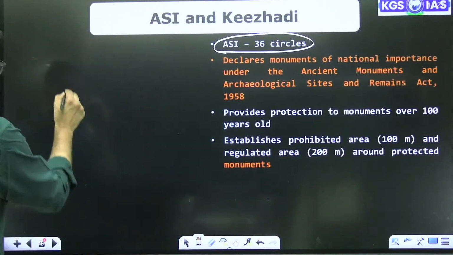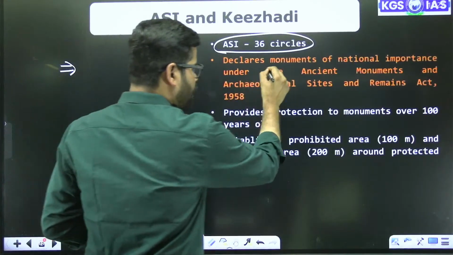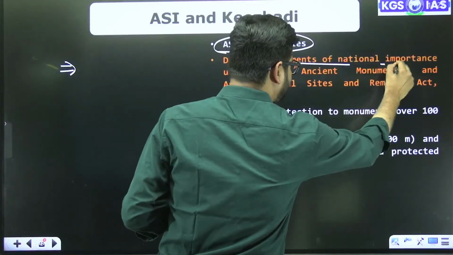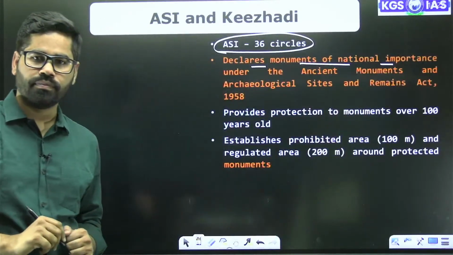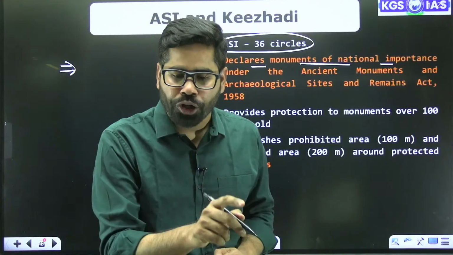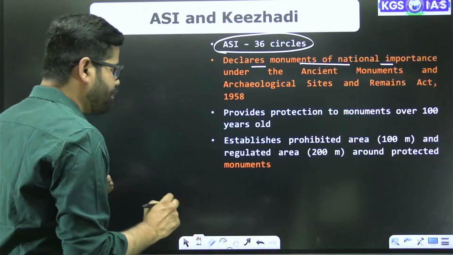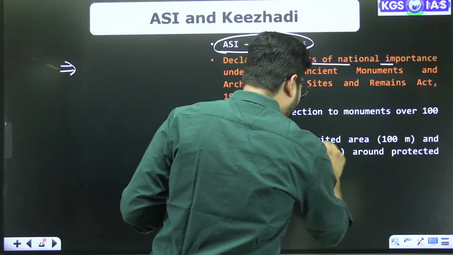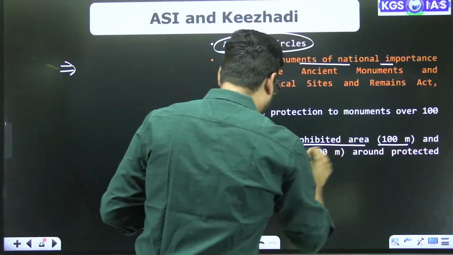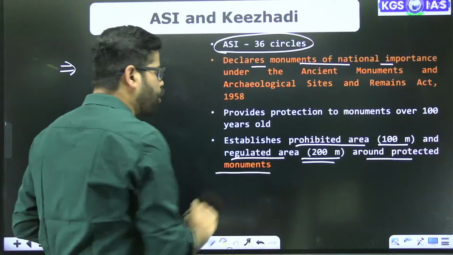Now there is one more very important part. This body is responsible for declaring monuments of national importance. And at the same time, it establishes a prohibited area of 100 meters and a regulated area of 200 meters around protected monuments.